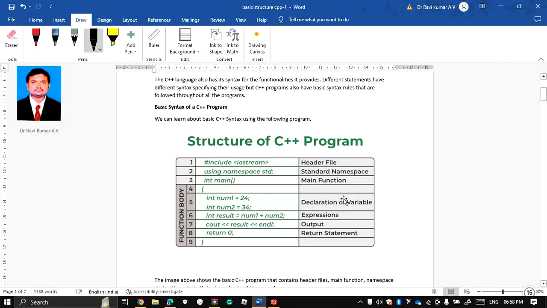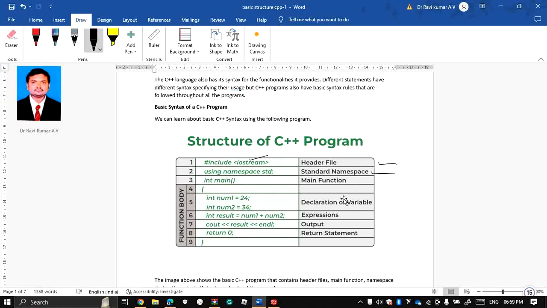We can observe here. First, the header file, which is always #include. The header file tells the compiler which library files are used. For example, if you are using input-output statements, what header file are you going to use? It is iostream, the input-output stream. And we have the standard namespace, which we use as using namespace std.